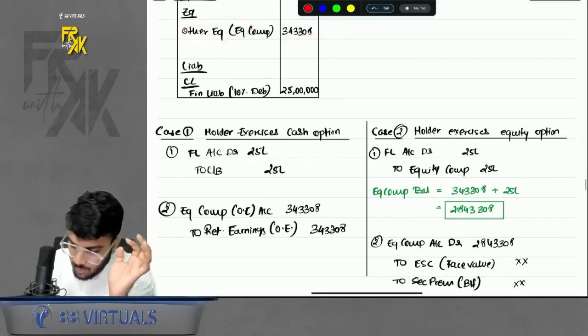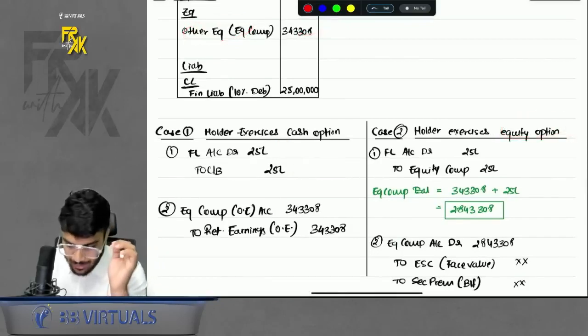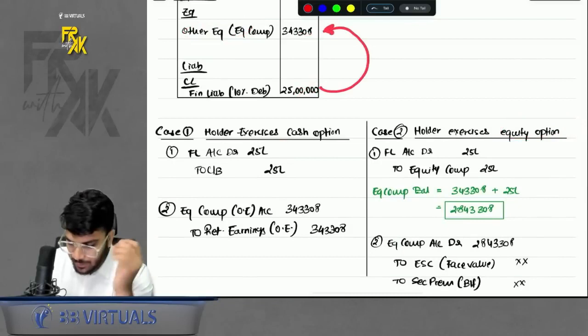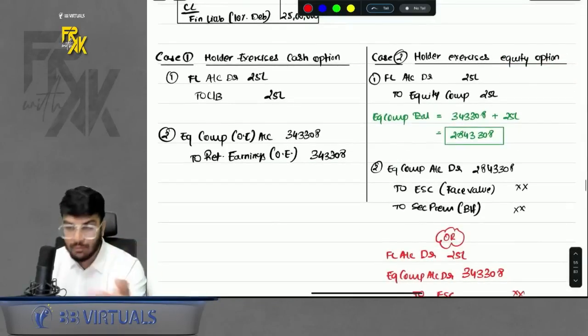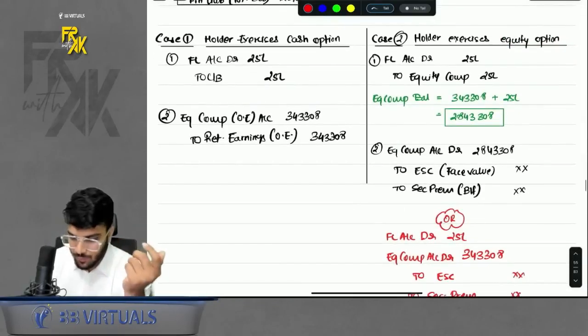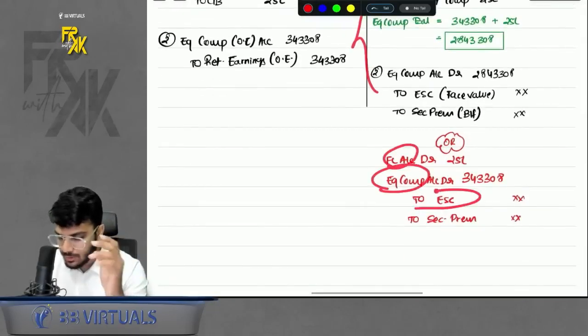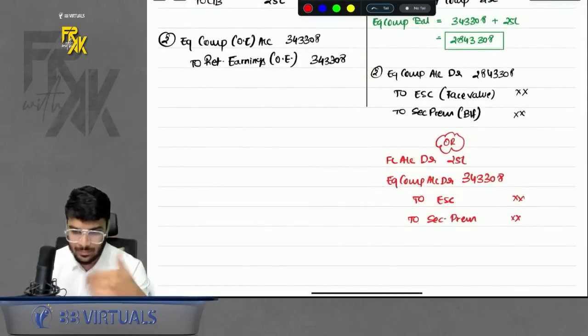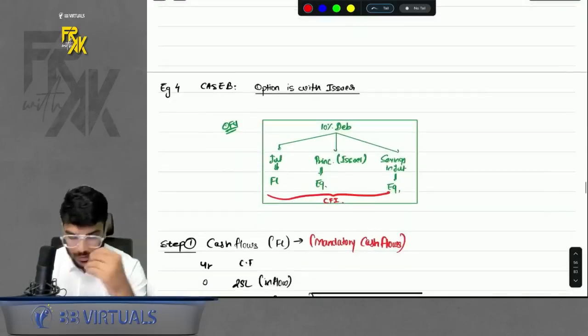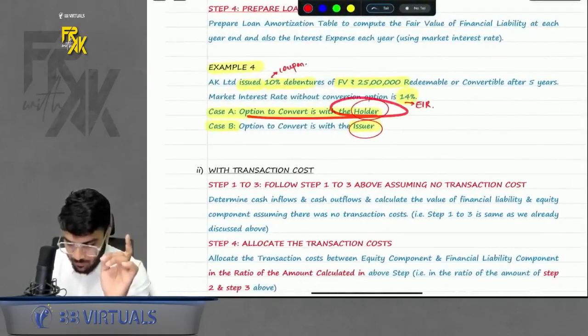Okay. But what if the holder chooses equity option? In that case, your FL is no longer required. Transfer the FL to equity component and issue your equity shares. This is one way of doing it. Other way can be directly reverse the FL, directly reverse the equity and issue your equity shares. There is another way of doing it. Ultimately, the net effect is same in all the cases. Okay. This was the case number 1 where option was with the holder.